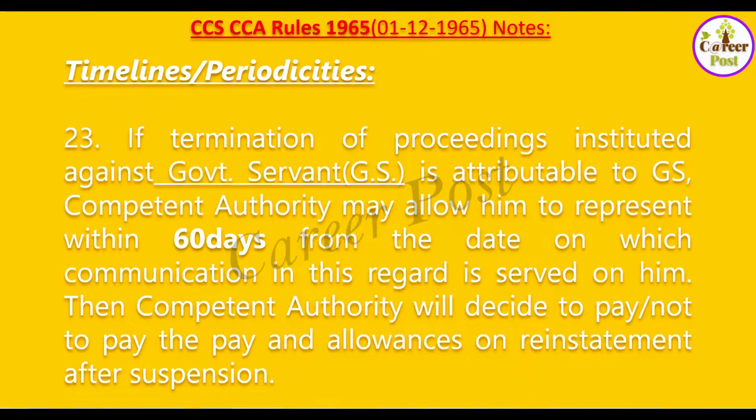You can observe. If the termination of proceedings instituted against a government servant is attributable to the government servant, the competent authority may allow him to represent within 60 days from the date on which communication in this regard is served on him. Then the competent authority will decide to pay or not to pay the pay and allowances on reinstatement after suspension. So here the case is that if the termination of proceedings instituted against the government servant is because of the government servant, then the competent authority can allow him to represent within 60 days from the date on which the communication in this regard is served on him, and then the competent authority can decide whether to pay the pay and allowances on reinstatement after suspension.